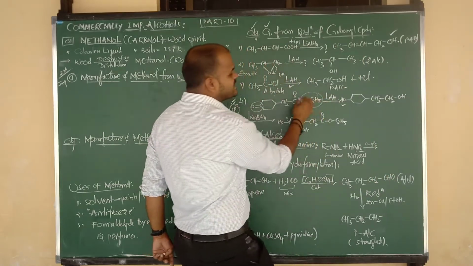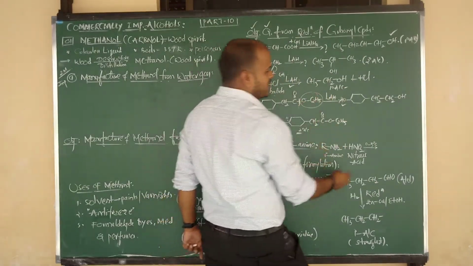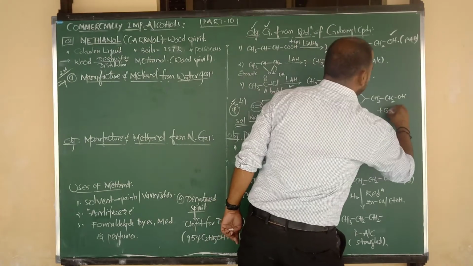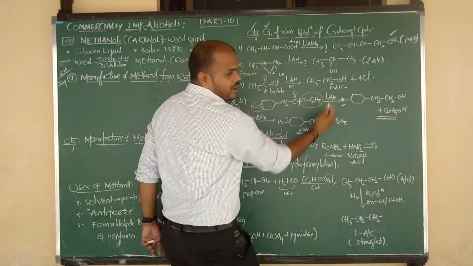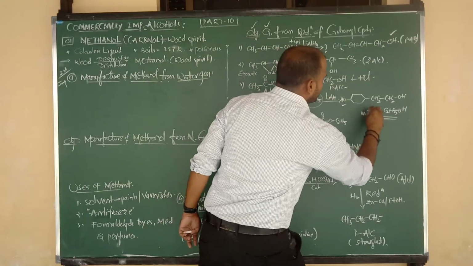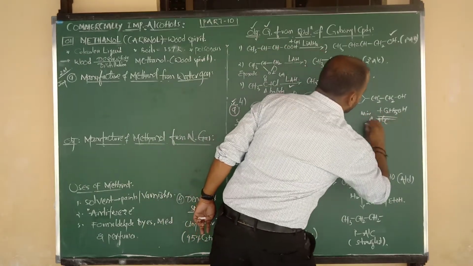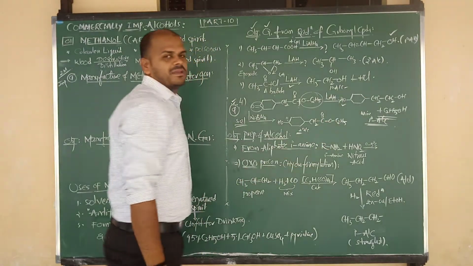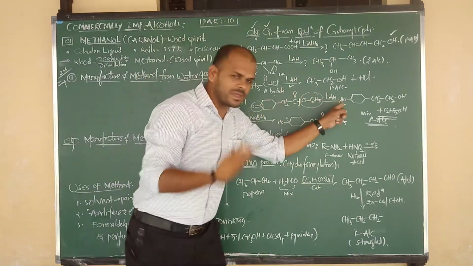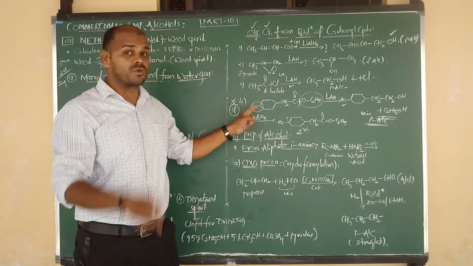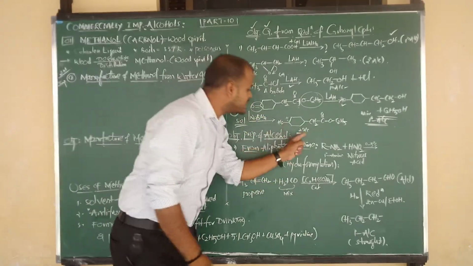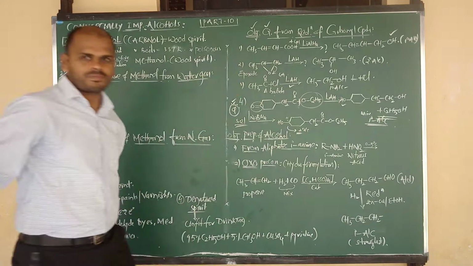The remaining group is C2H5O. It also takes one hydrogen. Again that is nothing but C2H5OH. So here we are getting two products. In case of lithium aluminum hydride, this is nothing but a mixture of primary alcohols. So on reduction with lithium aluminum hydride, we are getting a mixture of alcohols, meaning the keto group also gets reduced, and ester on reduction gives a mixture of alcohols, but NaBH4 reduces only the keto group into the secondary alcohol form.